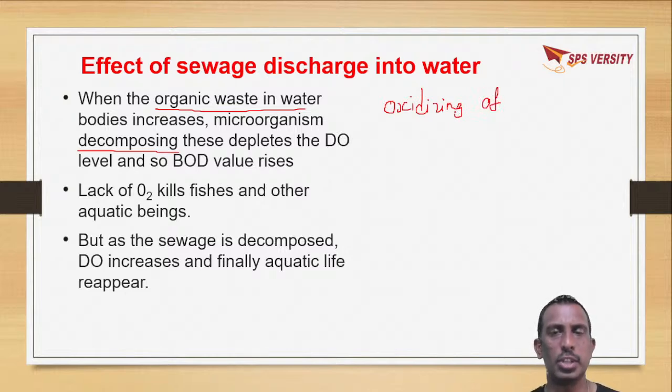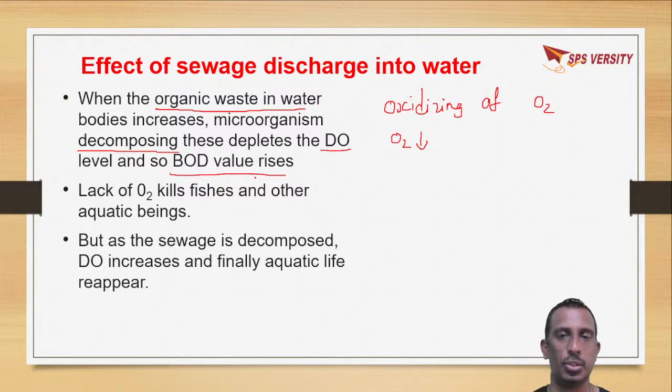Due to this oxidizing of organic matter, oxygen is consumed. That means the DO level will decrease and the BOD level will rise. When the dissolved oxygen level decreases, the oxygen availability in water decreases, and due to this the aquatic organisms are killed.